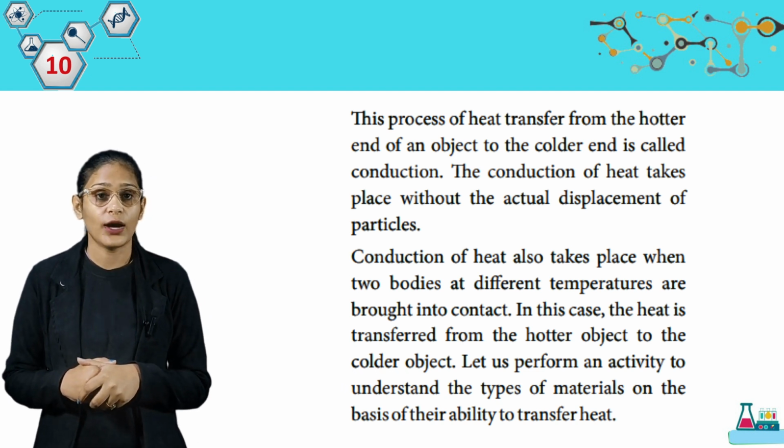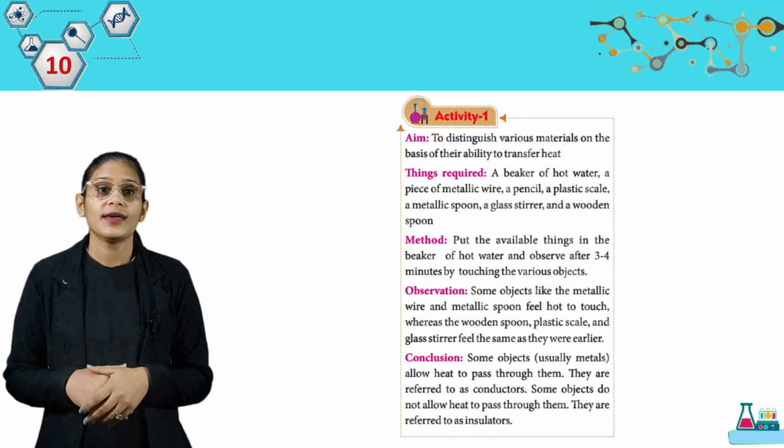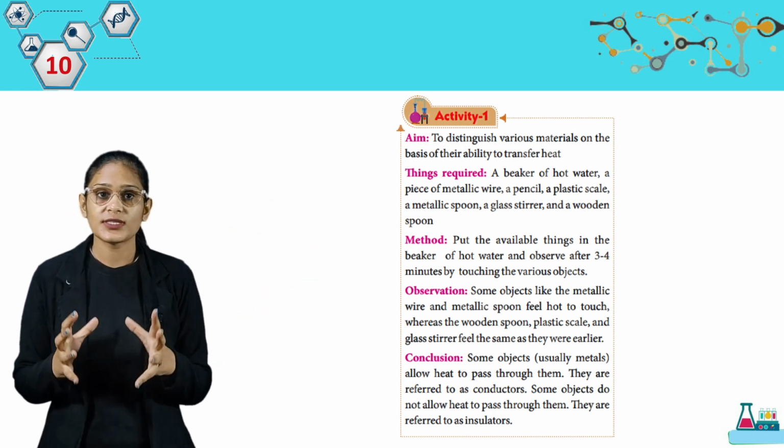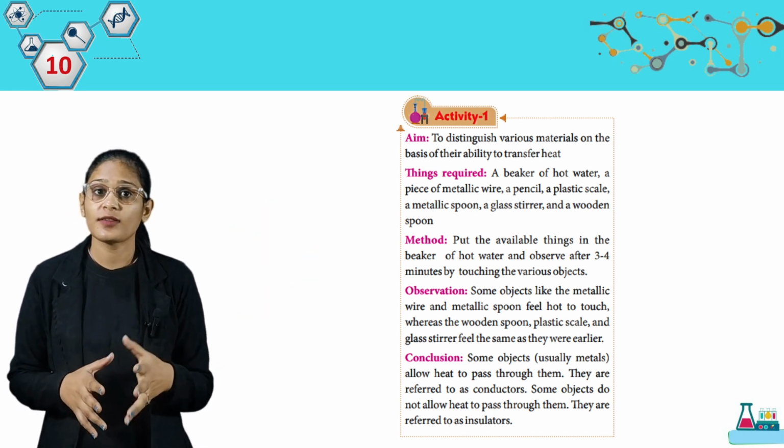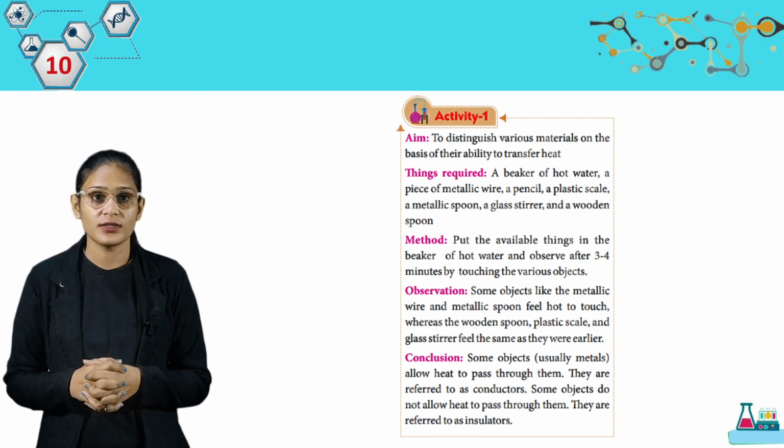Okay, now we have an activity. Activity 1. Aim: to distinguish various materials on the basis of their ability to transfer heat.